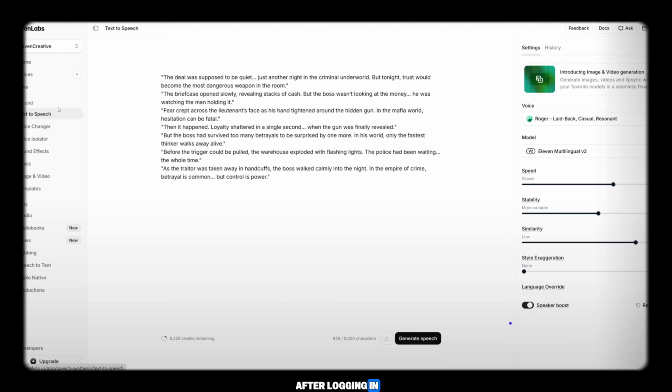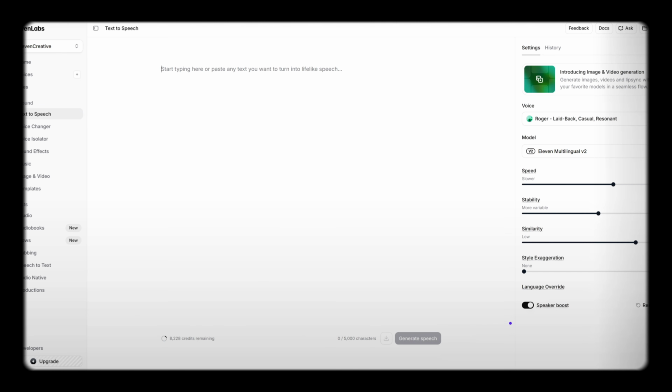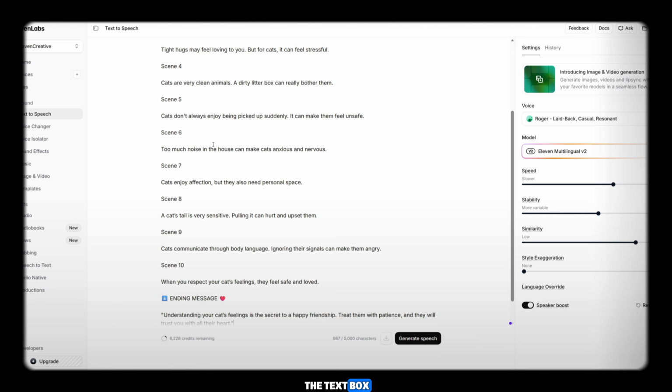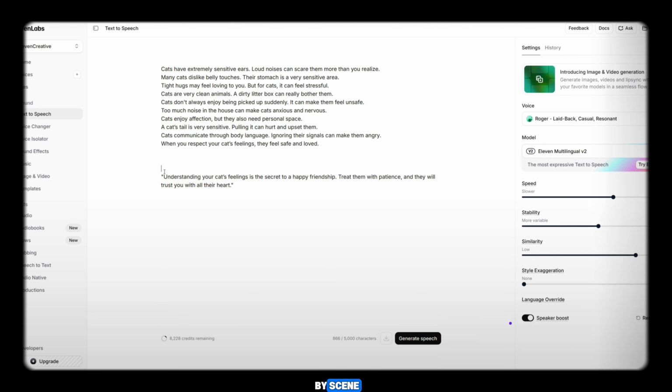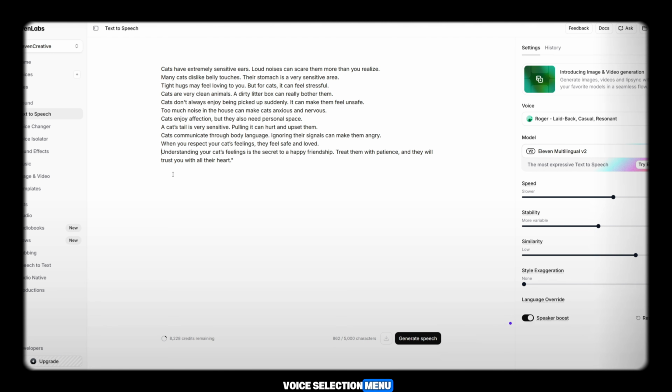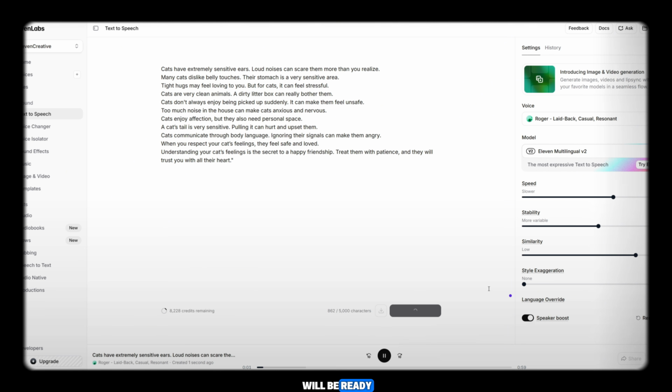After logging in, select Text-to-Speech. Paste the script into the text box and adjust it scene by scene. Then go to the voice selection menu and choose the Roger voice. Finally, click Generate. Within a few seconds, your professional voiceover will be ready. Now we have generated all the images, all the videos, and the voiceover as well.